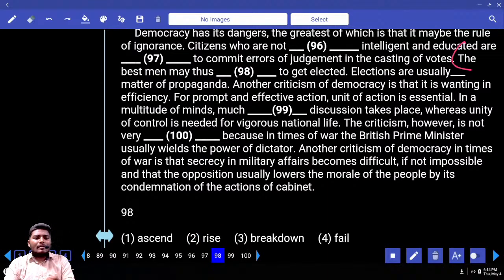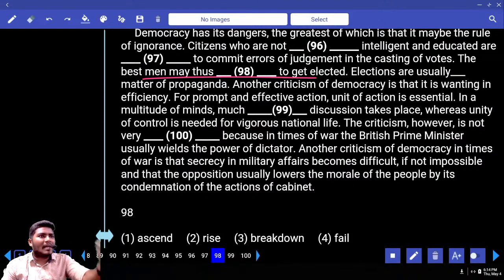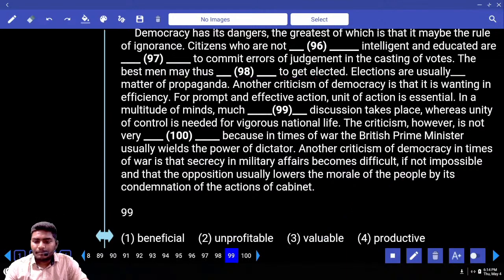The best man may thus dash to get elected. So if you don't have proper knowledge and go vote on somebody, the best leaders may not be elected. Okay. Now tell me your answer. The best man may thus dash to get elected. Ascend. Do you know ascend and descend? Ascend is to rise, descend is to fall. Okay. Rise to get elected, break down to get elected, fail to get elected. Which is your answer? If you are not educated and don't vote properly, if you cannot assess whom to elect, then the best man failed to get elected. Answer comes with 4. Move to 99.